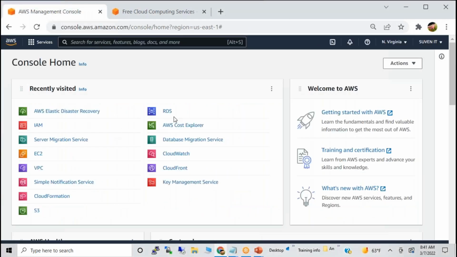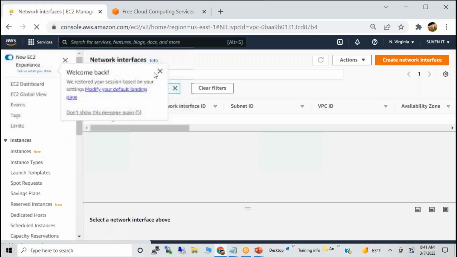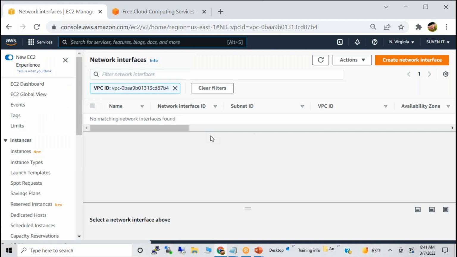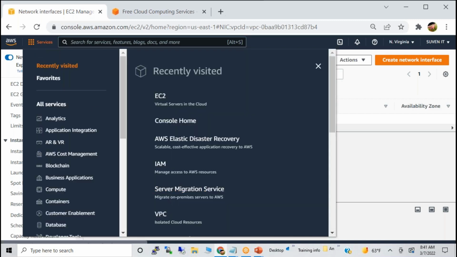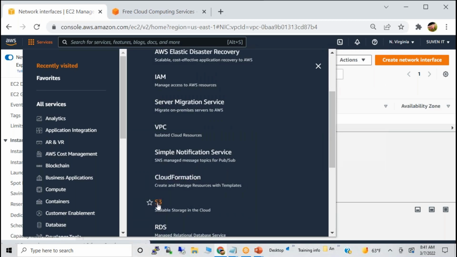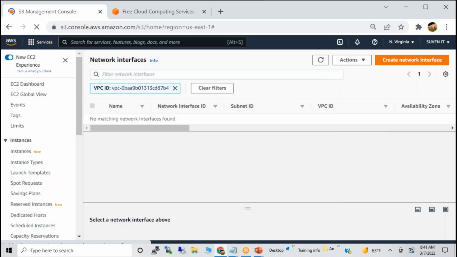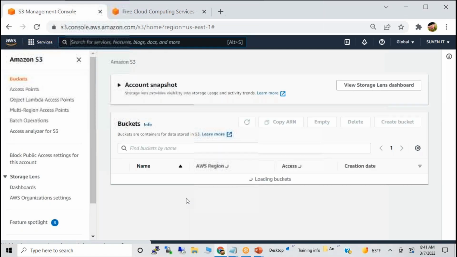If you go to the server, you can create one Windows server and one Linux server. They will not charge anything. If you create more servers, then they will charge. If you want to create storage, the first 5 GB is free. After that, whatever you use is chargeable.